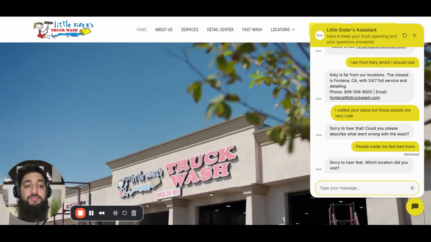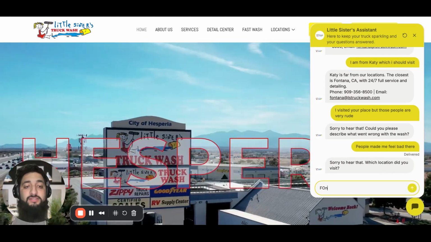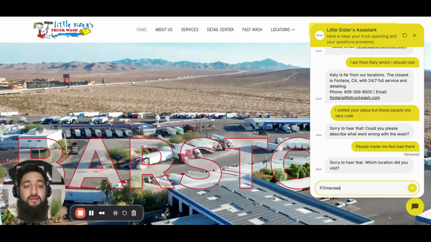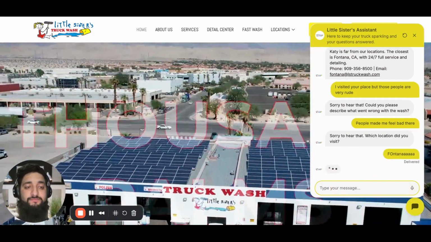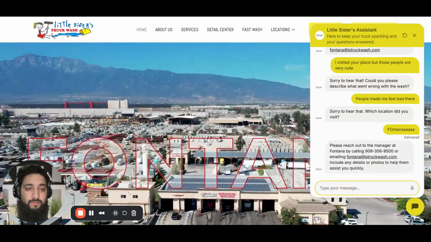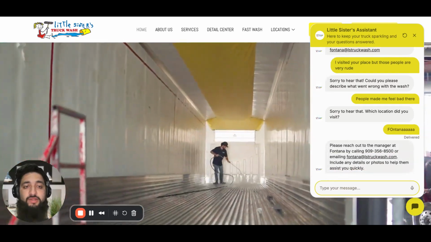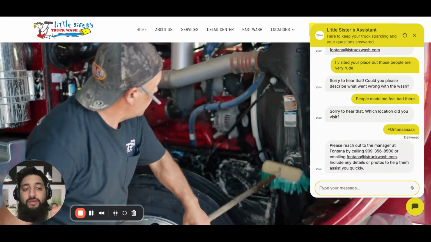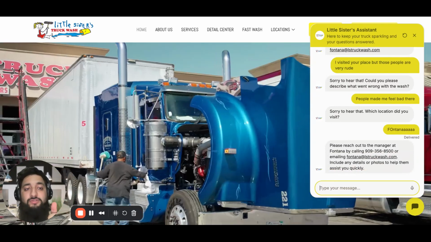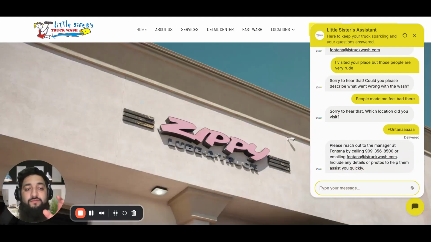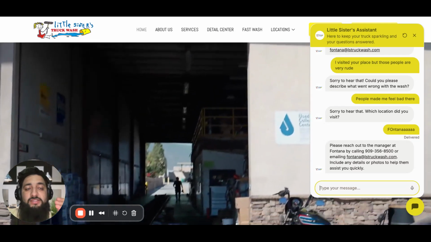Okay, so it's asking me for the location. I can mention, okay, it's Fontana. Got it. So it just provided the number and the email. You can directly call them or email them. So that's one benefit of making this chatbot.